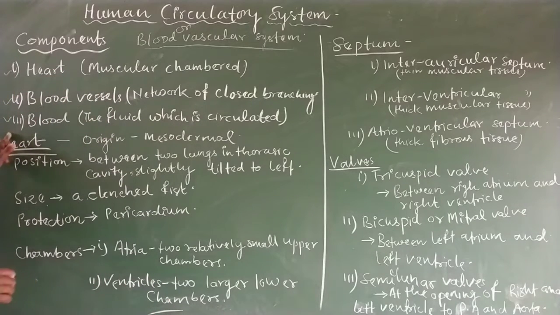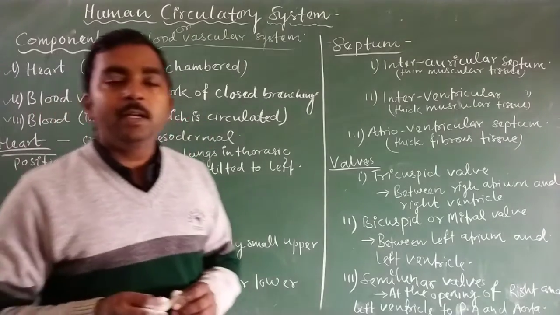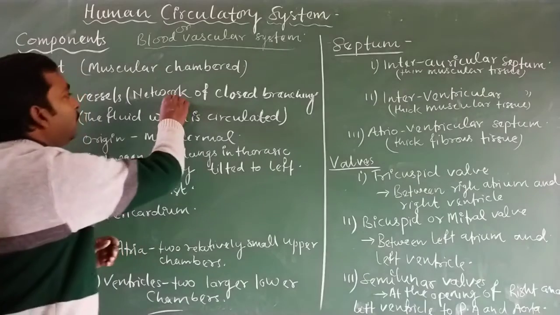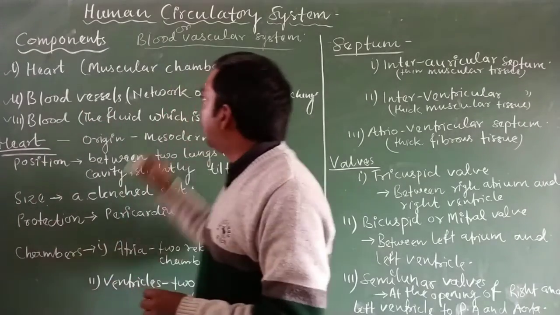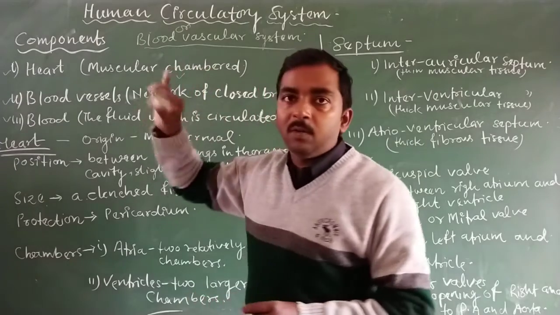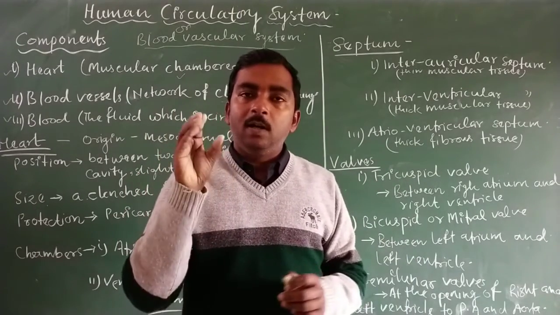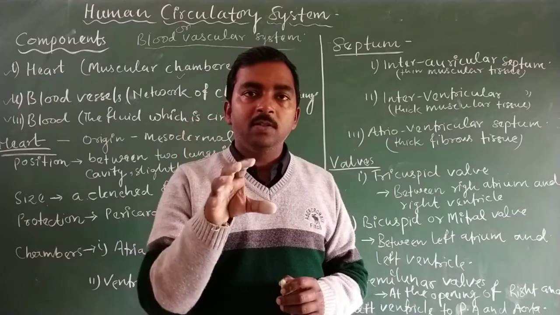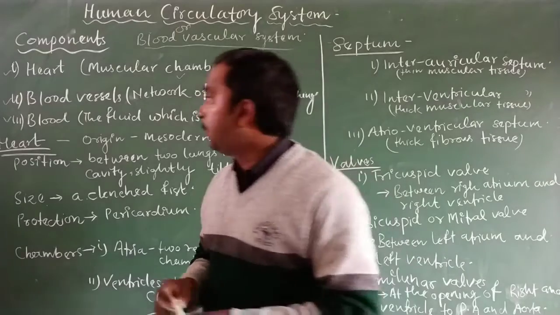The third component is the blood, the fluid circulated inside the network of closed branching. The chambers of the heart pump this blood, creating pressure for the blood to circulate in our body.